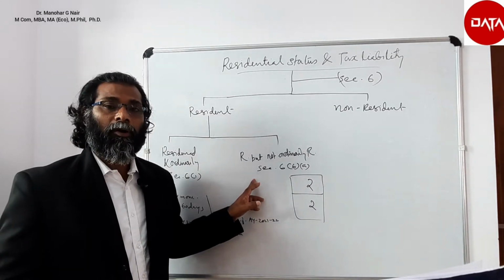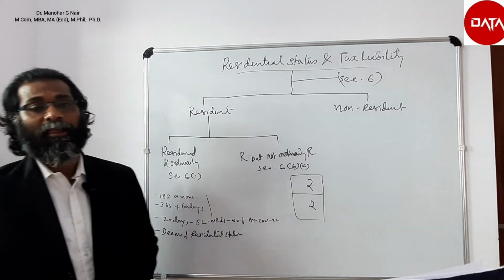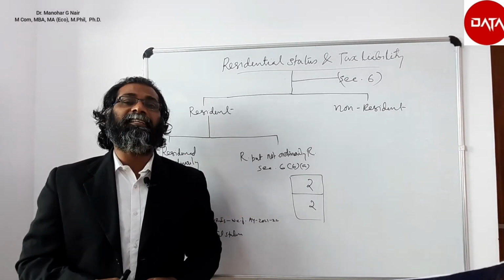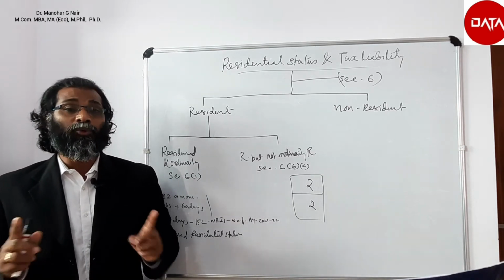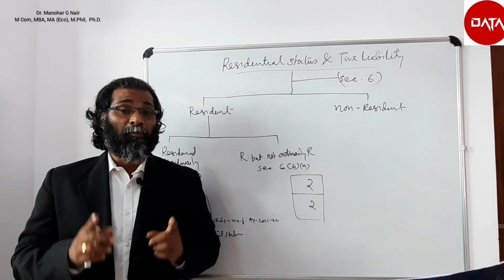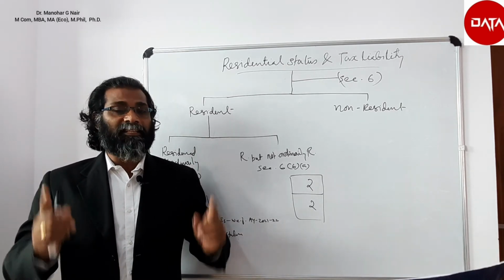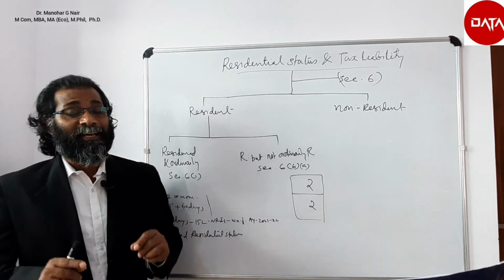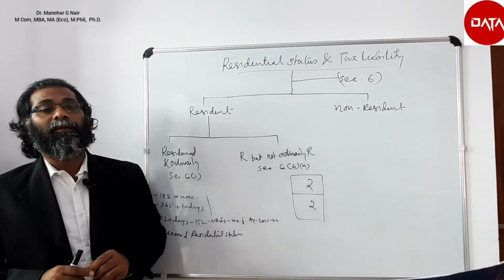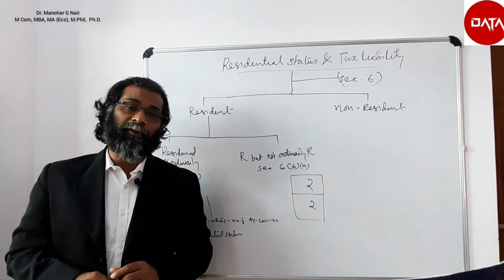To become ordinarily resident, he must satisfy two additional conditions. The first additional condition is that he has been resident for 2 out of 10 previous years preceding the relevant previous year. The second additional condition is that he has been in India for at least 730 days during the 7 previous years preceding the relevant previous year.